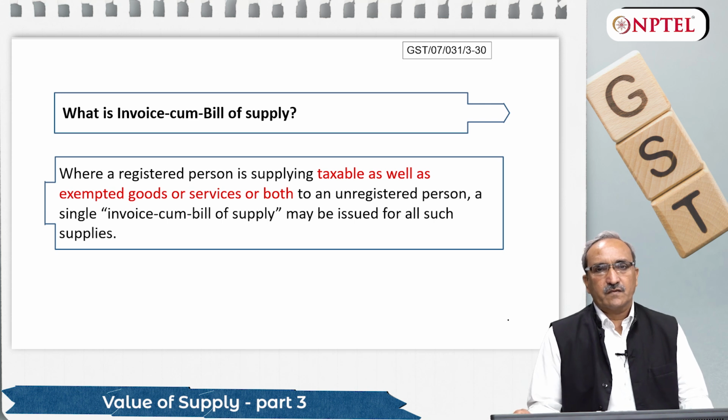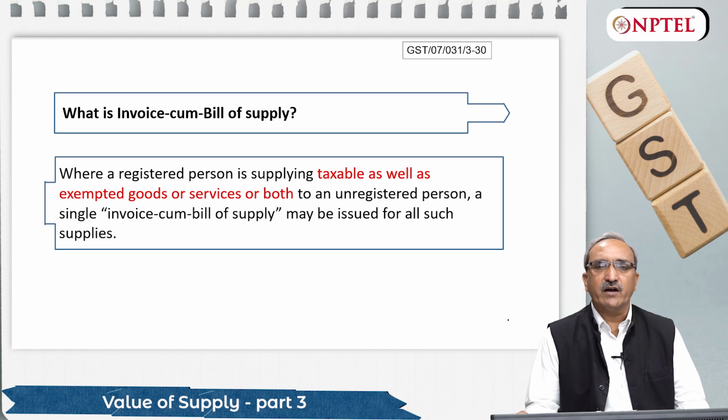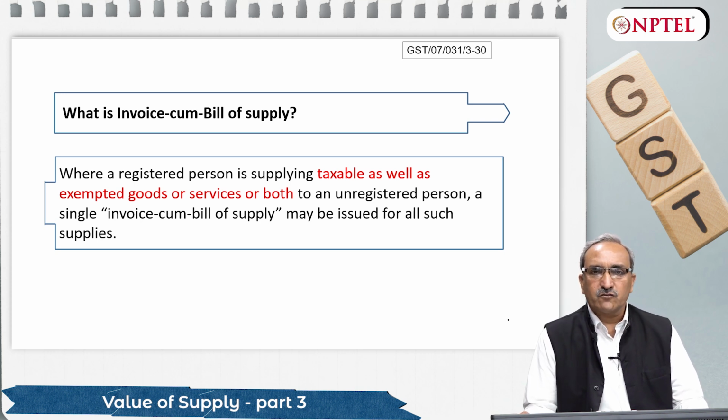So friends, if you are a regular dealer, you are supposed to raise taxable invoice. If you are a dealer under composite scheme where you have some relaxation and you are not raising taxable invoice, means a composite dealer cannot raise taxable invoice and a regular dealer will raise taxable invoice.